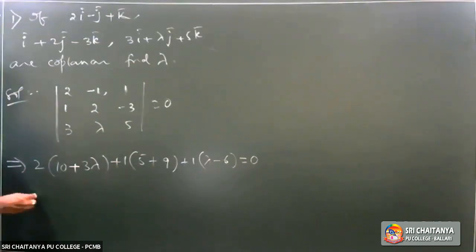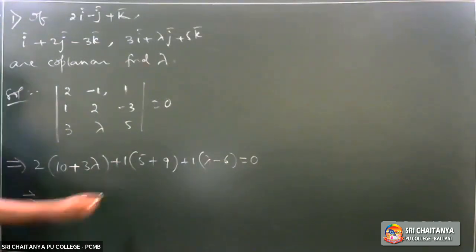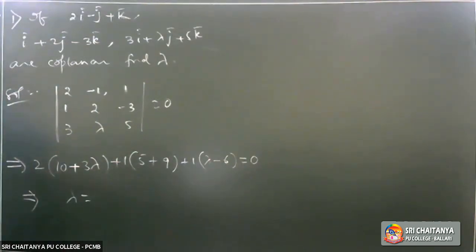You try to simplify this and get the lambda value. Copy this one slowly. You should get lambda is equal to minus 4.